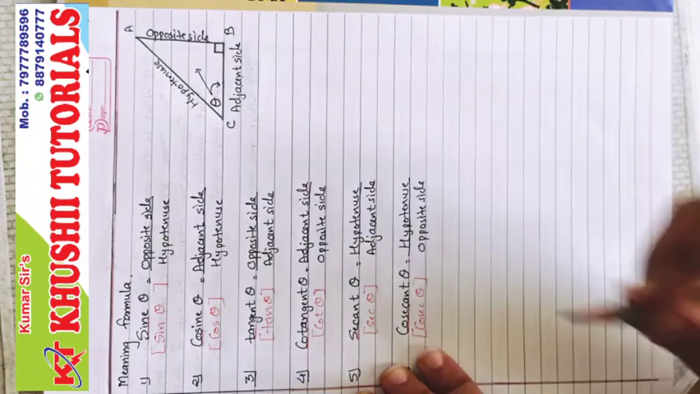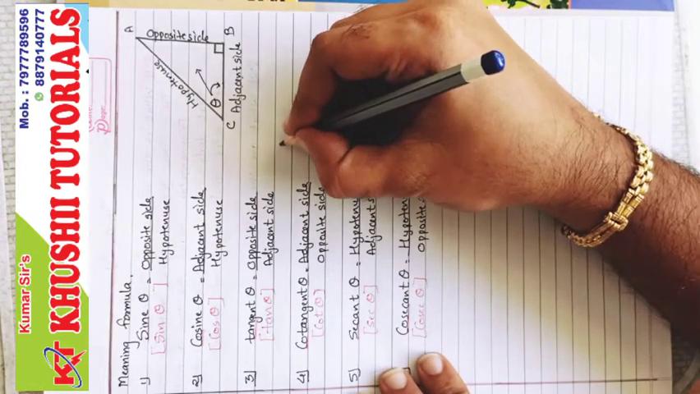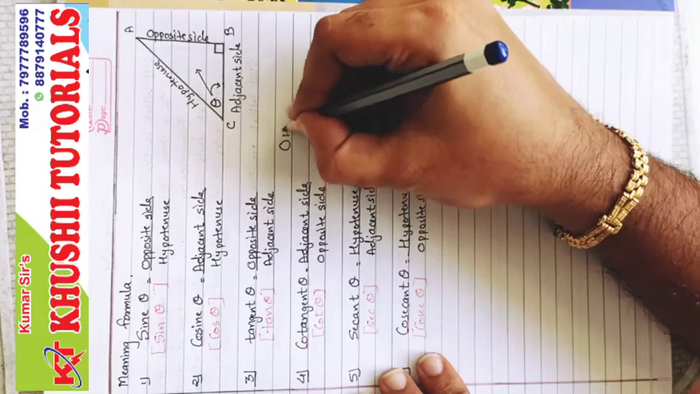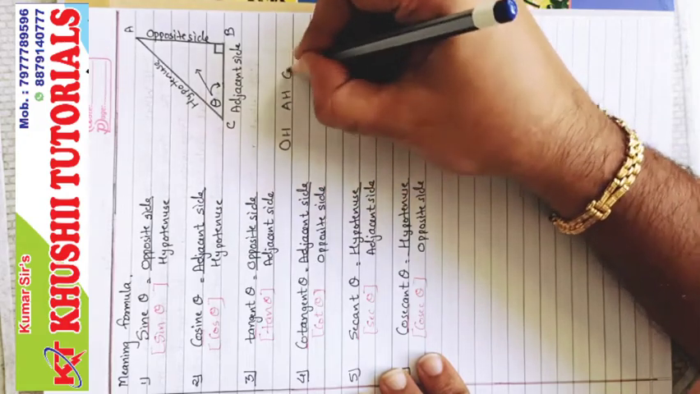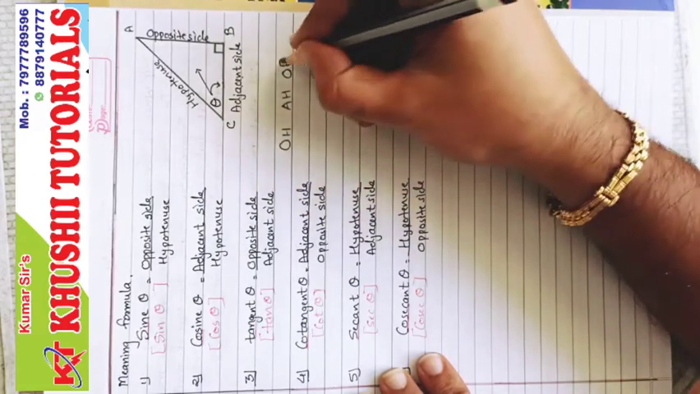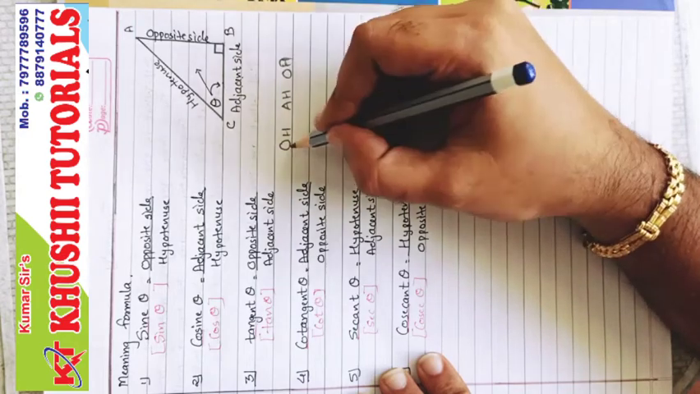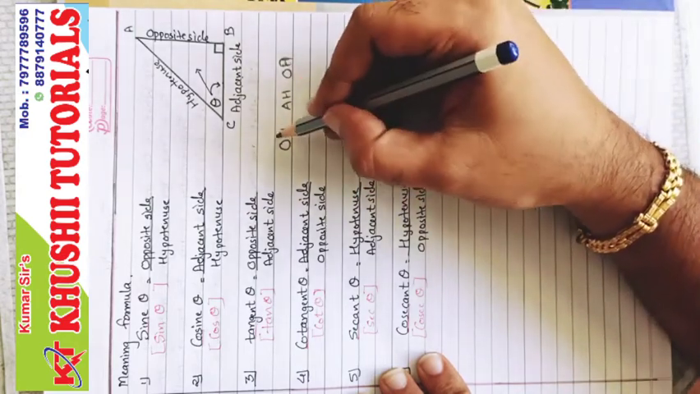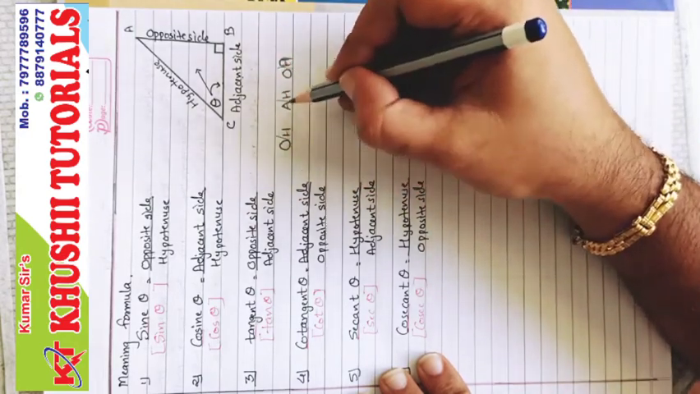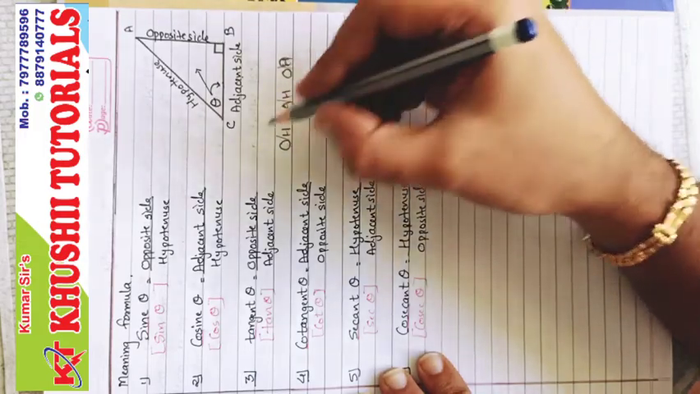The technique is a short form, like: Oh, ah, oh, oh, ah, oh. These are the ratios. This is sine.